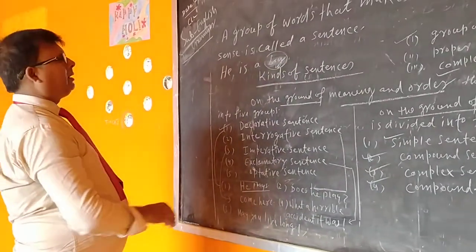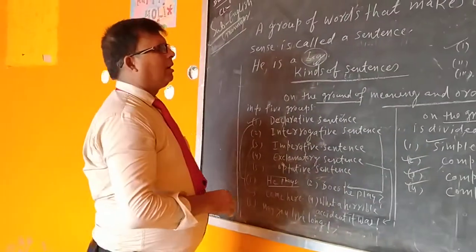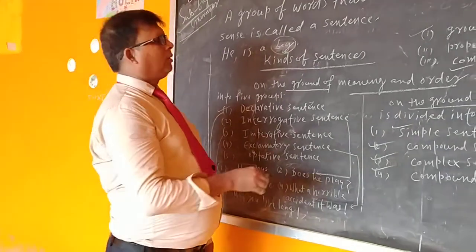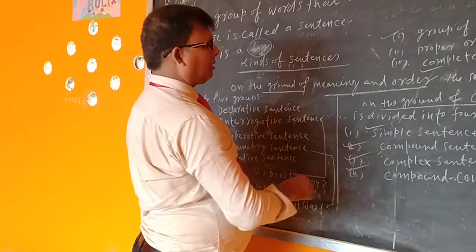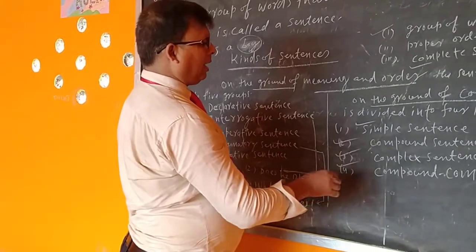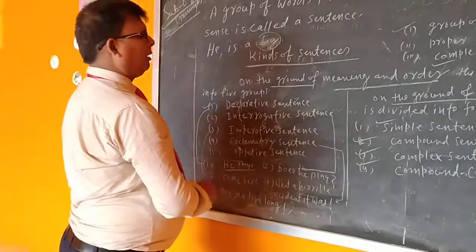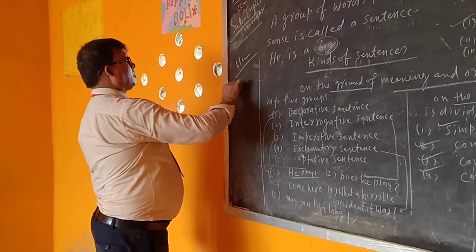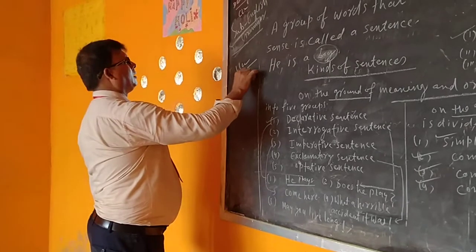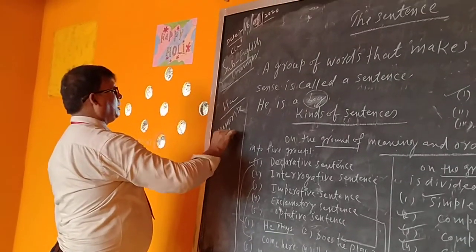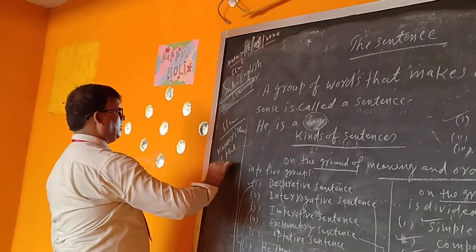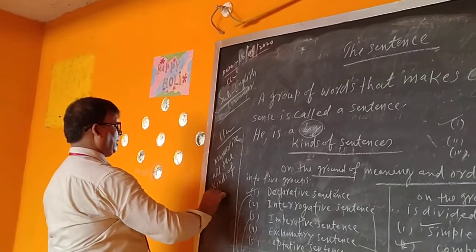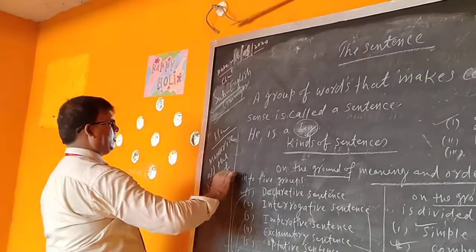So these are the kinds of sentence, and in the next class I will teach you what is simple sentence, compound sentence, complex sentence, and the compound-complex sentence. Today's homework is memorize all the kinds of sentences. Over.